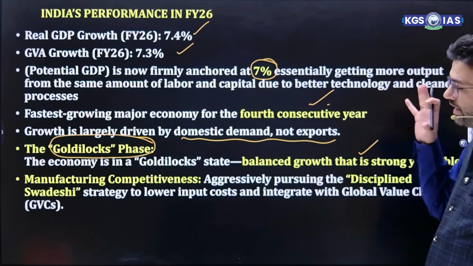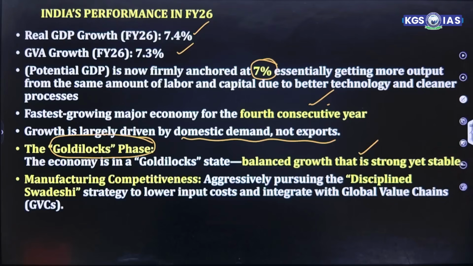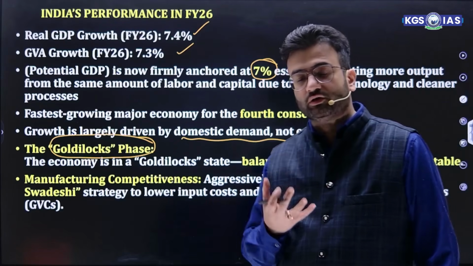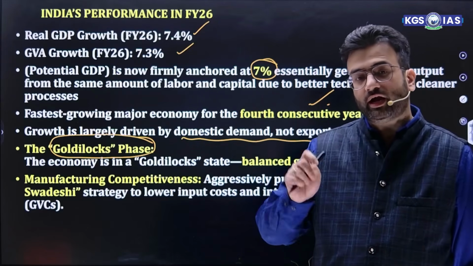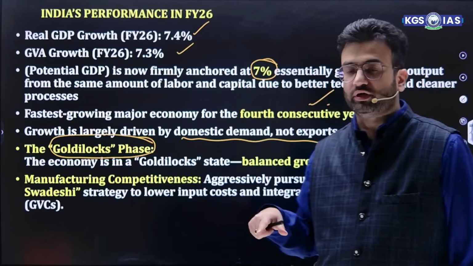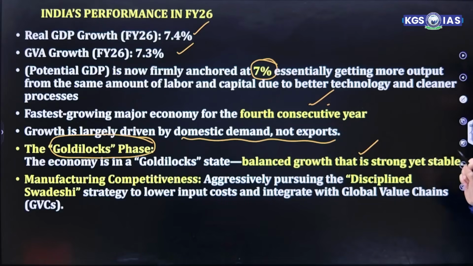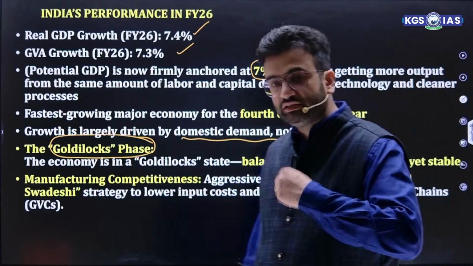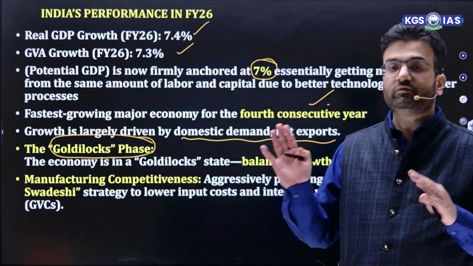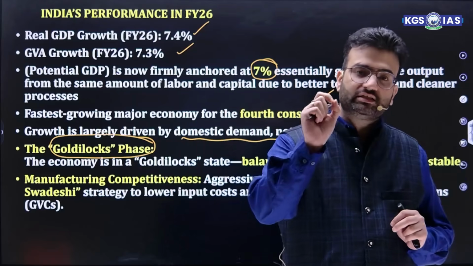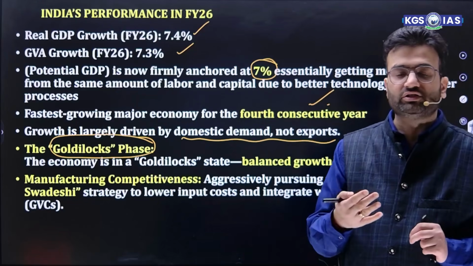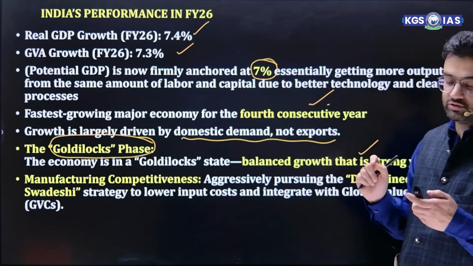So to enhance our manufacturing competitiveness, India is focusing on disciplined Swadeshi, that is, producing goods through Make in India, and also procuring raw material and making the finished good in India only. So the strategy is to adopt lower input cost and integrate with global value chains, because we consider ourselves an alternative to China, and that's why the whole world is expecting a lot from India. And that's why a concept is continuously emerging, that is the China plus one strategy.